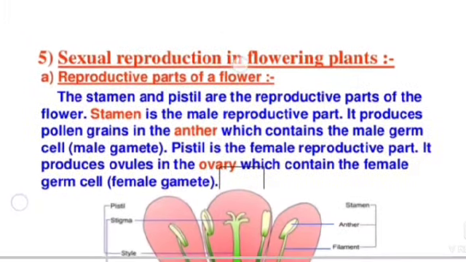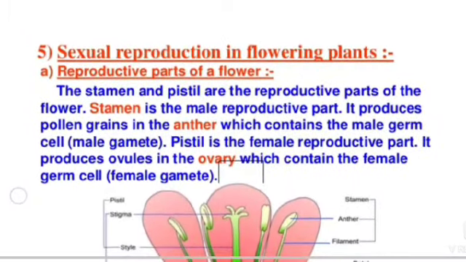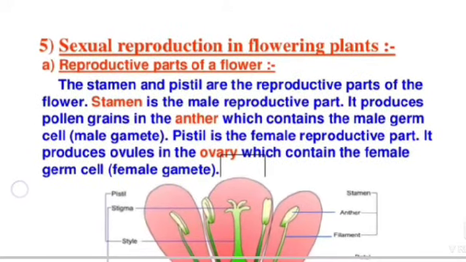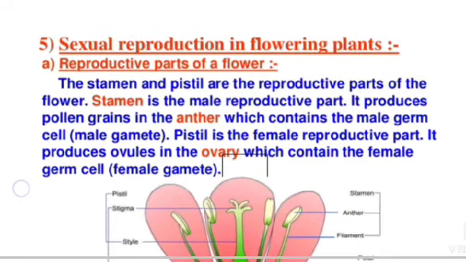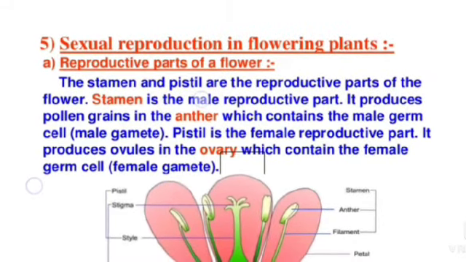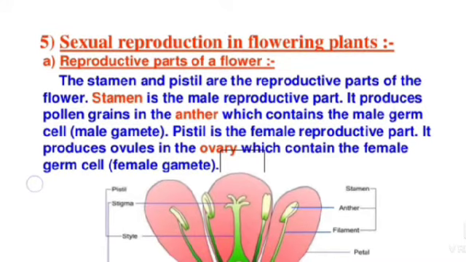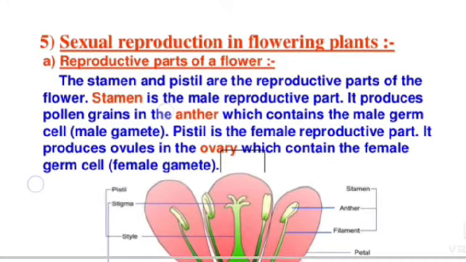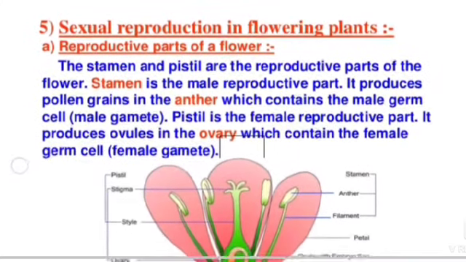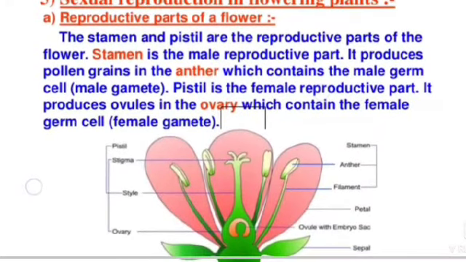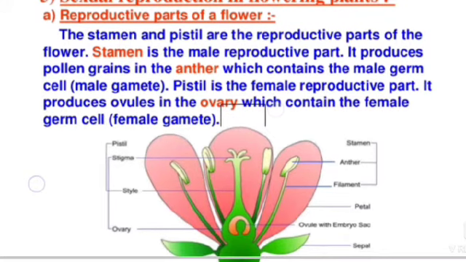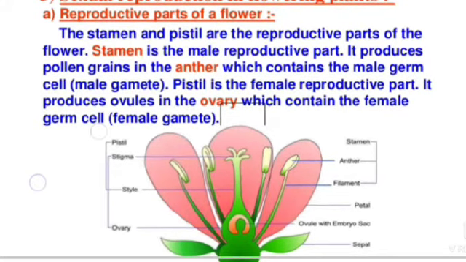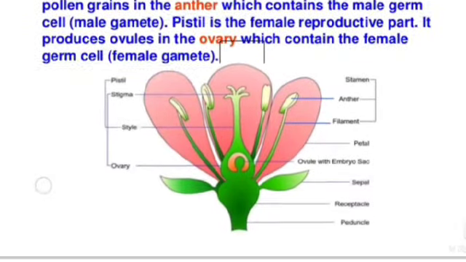Sexual reproduction in flowering plants. Reproductive parts of flowers. The stamen and pistil are the reproductive parts of flowers. Stamen is the male reproductive part. It produces pollen grains in the anther, which contain the male gametes. Pistil is the female reproductive part. It produces ovules in the ovary, which contain the female germ cells or female gamete.